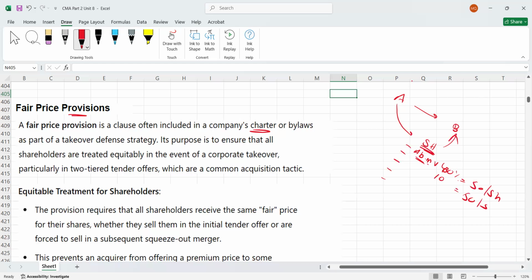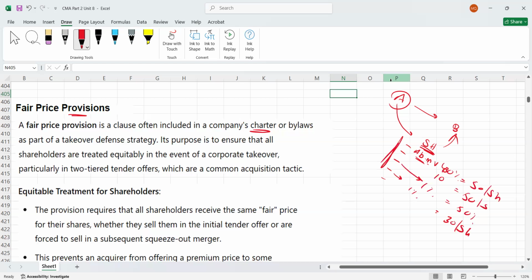Now the third example, I'm just giving an example. Here we got a shareholder who owns 1%, and he is also paid 50. And this person, for example, owns 1% also, and here they are paying only $30 per share. Now here, it means company A is not dealing equally with all the shareholders, and this is what happened in the past.